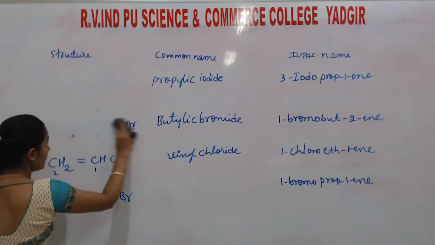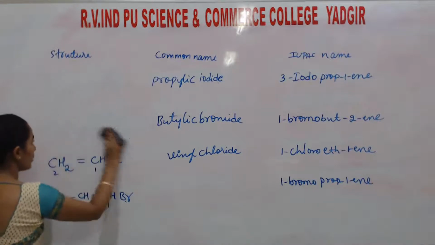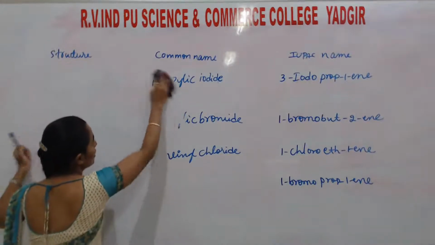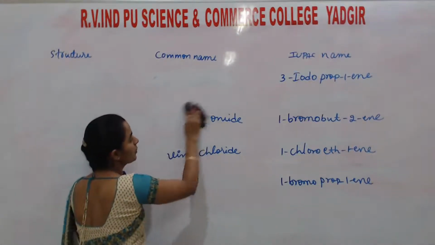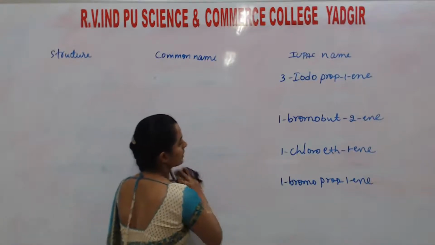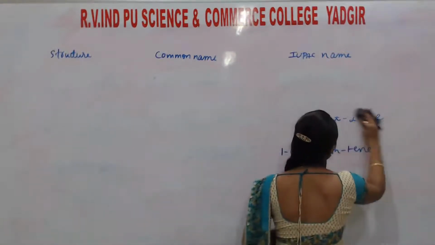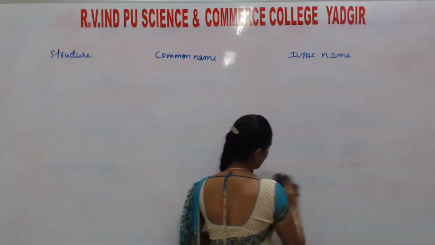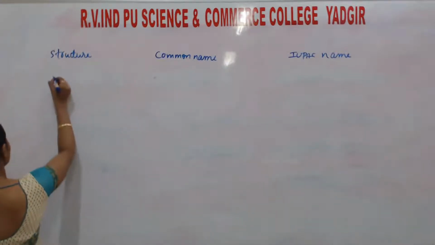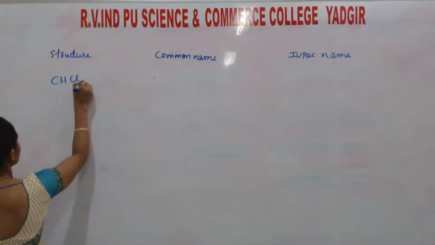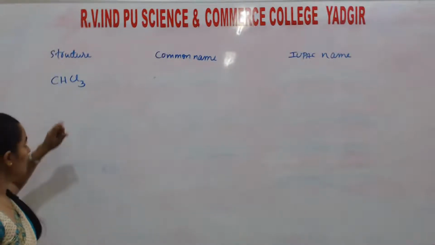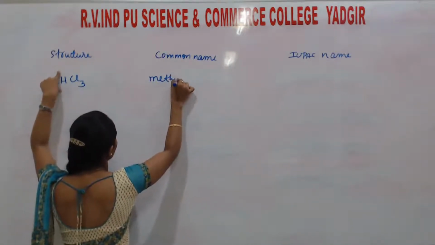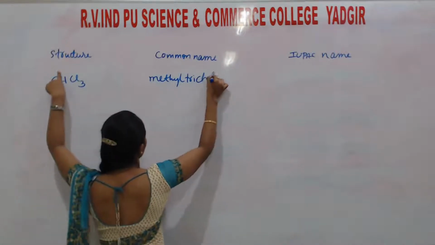So students, instead of one or two compounds, two or more halogens can be there. That means the name follows dichloride, dichloro, like that, with the position. I will give one example for that also. Listen, CHCl3 is there. The CH3Cl means this is a methyl group. This is methyl trichloride.